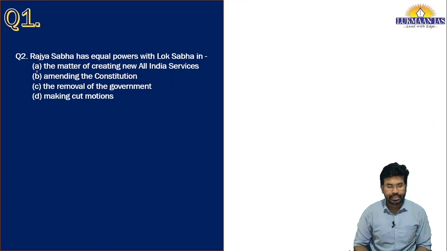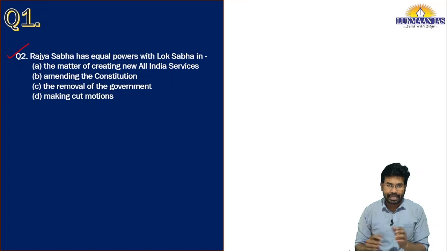The first question is: Rajya Sabha has equal powers with Lok Sabha in. Options are A. Matters of creating new All India services. Option B. Amending the constitution. Option C. Removal of the government. Option D. Making cut motions.